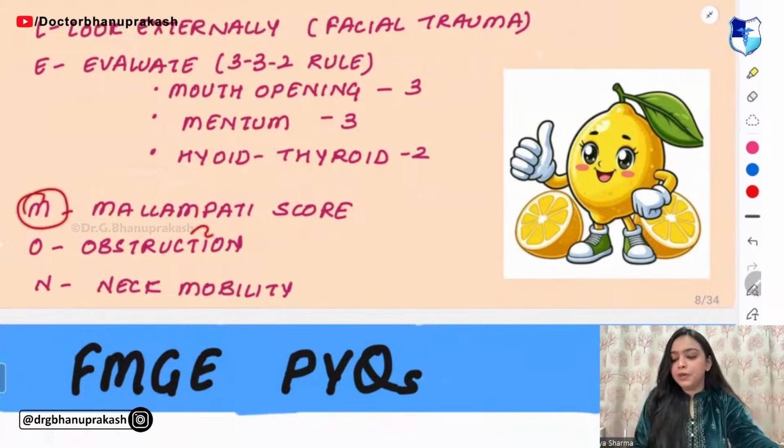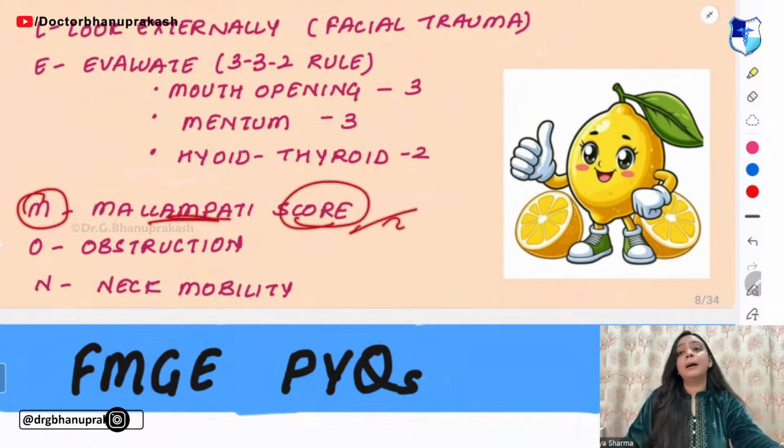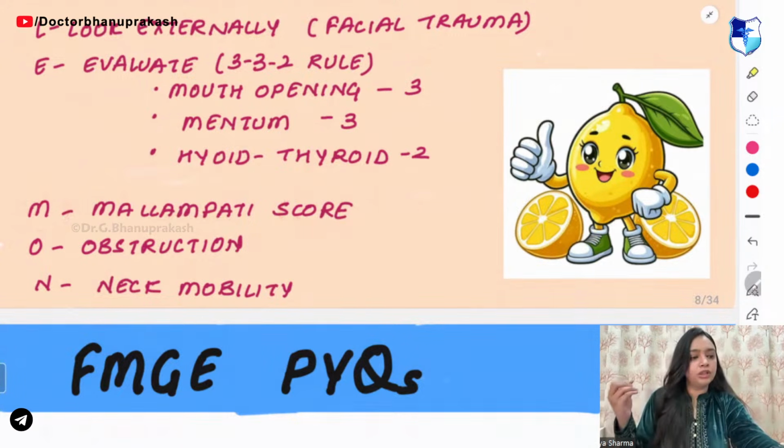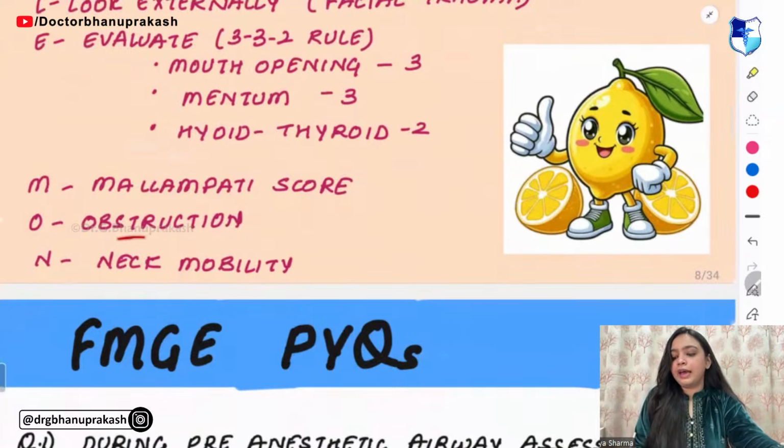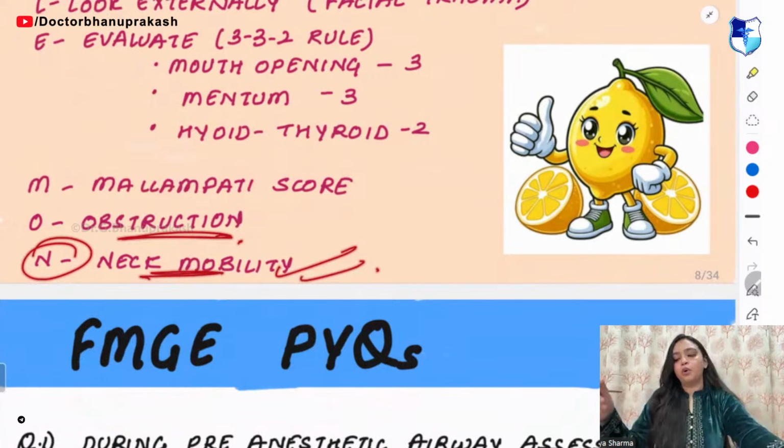Then for M, you have to check the Mallampati score. For O, you have to check for any obstruction. For N, you have to check the neck mobility.